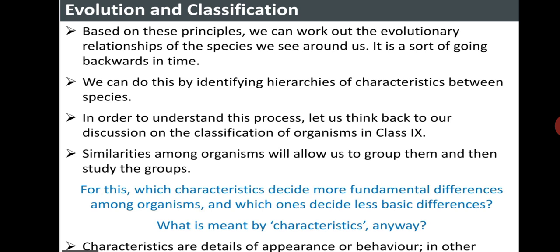We can thus build up small groups of species with recent common ancestors, then supergroups of these groups with more distant common ancestors, and so on. In theory, we can keep going backwards like this until we come to the notion of a single species at the very beginning of our evolutionary time. There are many theories about how this might have happened. It would be interesting to come up with theories of our own.